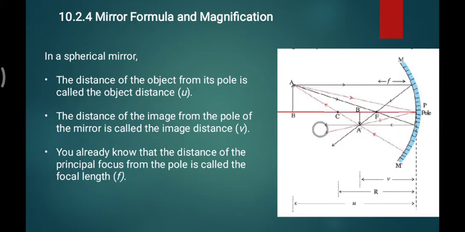We will see more on this in later discussions, but till then you should be clear about what object distance, image distance and focal length are. Focal length we already know. Let us go ahead. What is the mirror formula, which is next in the slide?